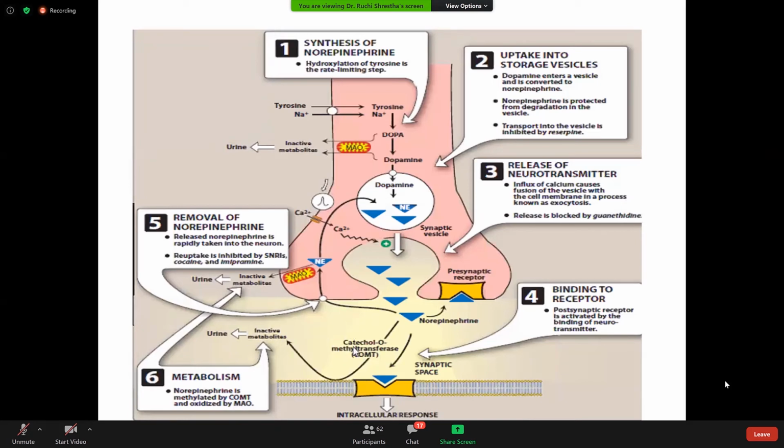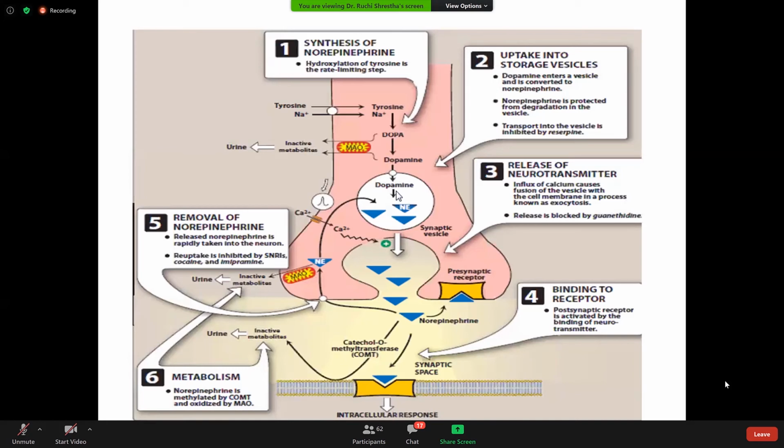Another enzyme that degrades norepinephrine is known as monoamine oxidase. So both this monoamine oxidase as well as the catechol O-methyltransferase are responsible for metabolism of norepinephrine, and the inactive metabolites are excreted by the urine. Another process norepinephrine can undergo is that it can be uptaken by this adrenergic neuron, and after its uptake, it can again be stored in this synaptic vesicle.